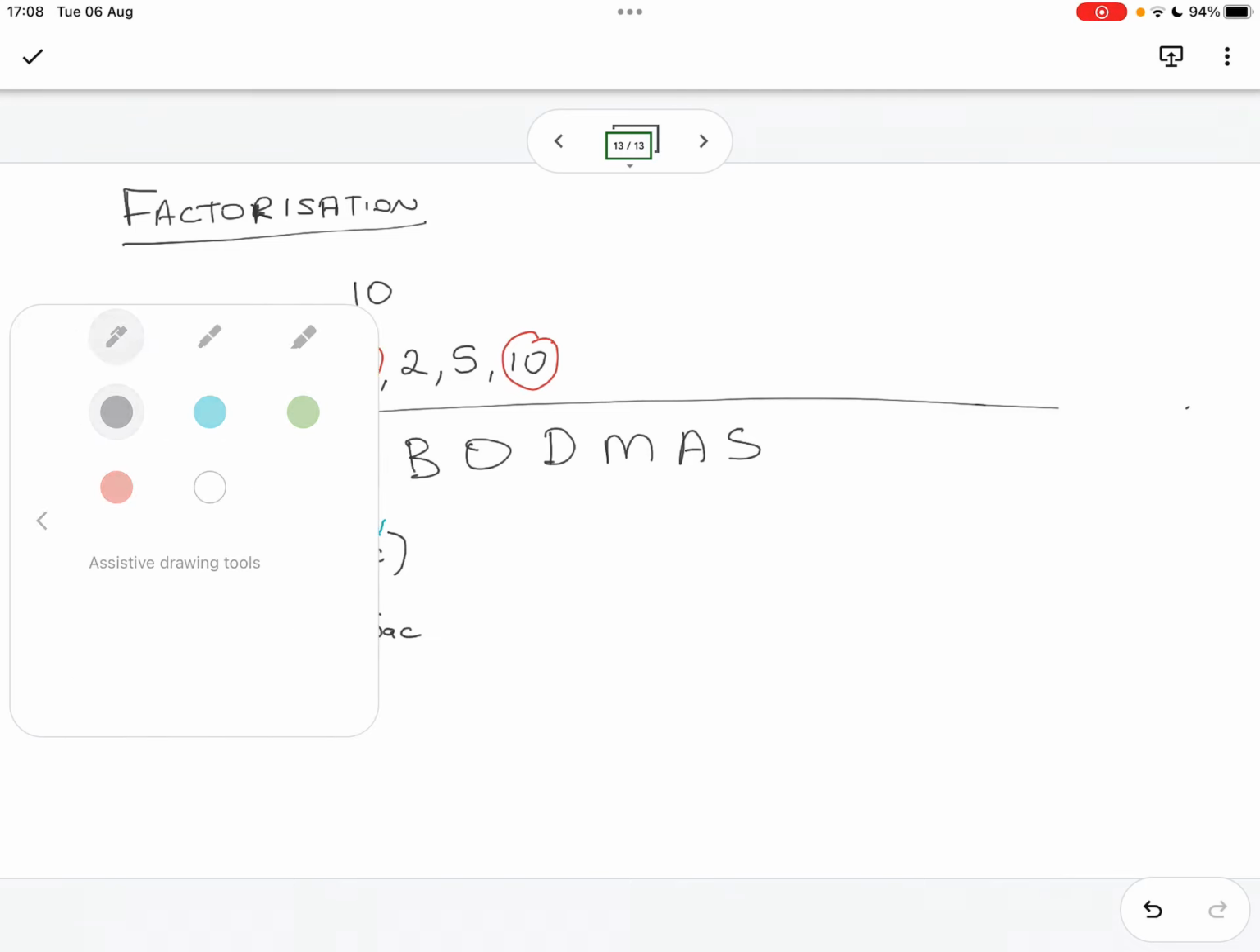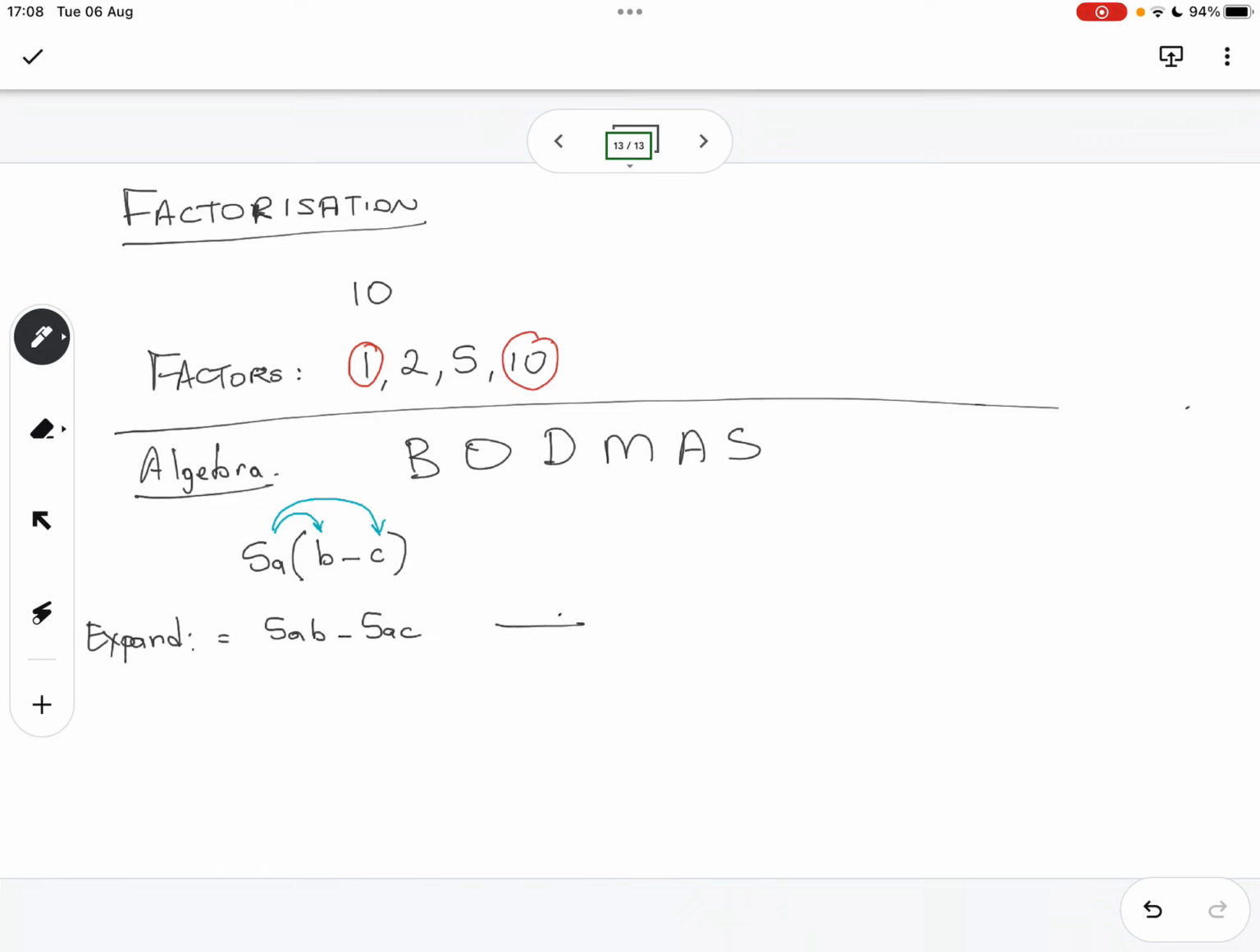Now, this is a forward direction, eh? Think about it as going forward. We're going forward in that direction where we distribute and multiply. Now, to factorize would be going in reverse. You get it now? Yeah. So to factorize would be going in reverse. So if we have 5ab minus 5ac, we have to first identify a factor. Ne?